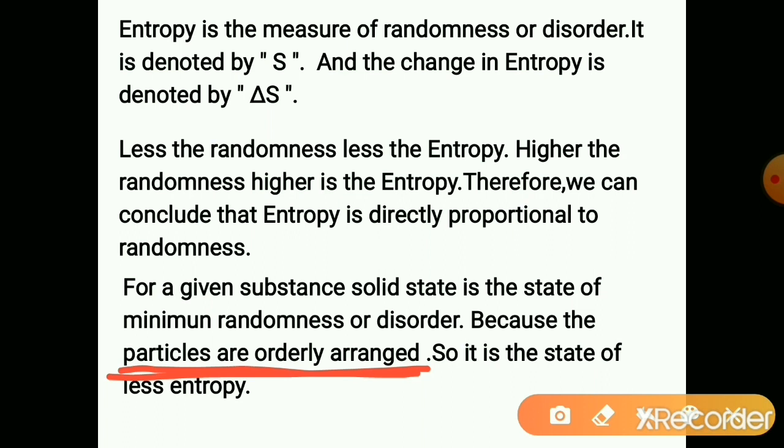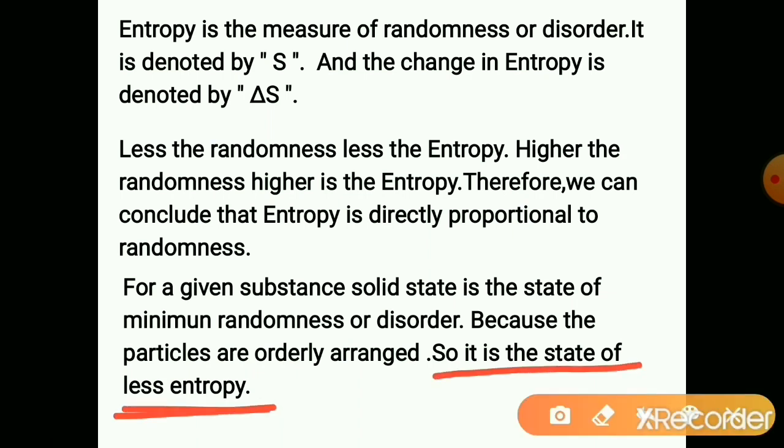The attractive forces are higher between the particles, so they are tightly held, which leads to an orderly arrangement. So it is the state of less entropy. Particles do not move here and there, so the randomness is less.